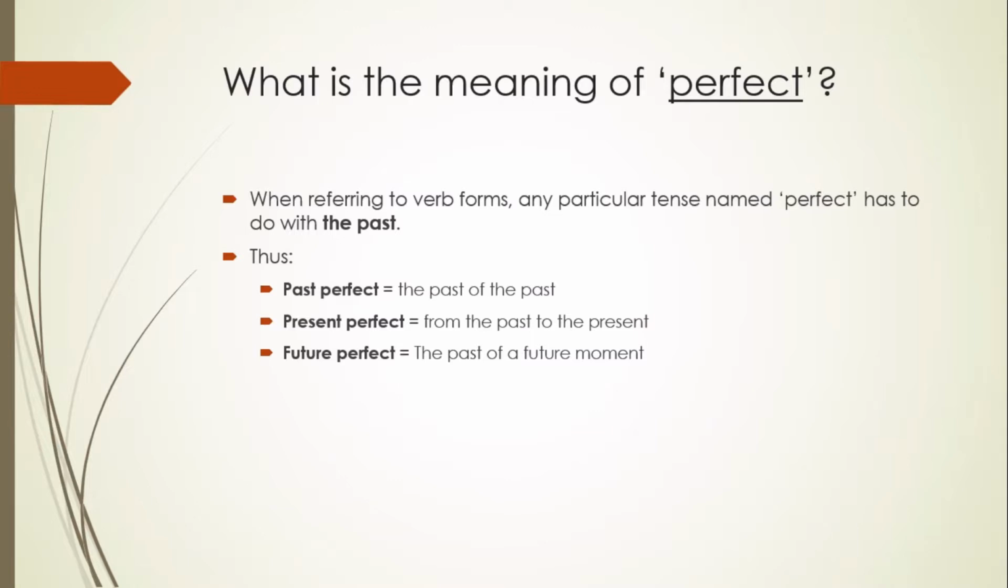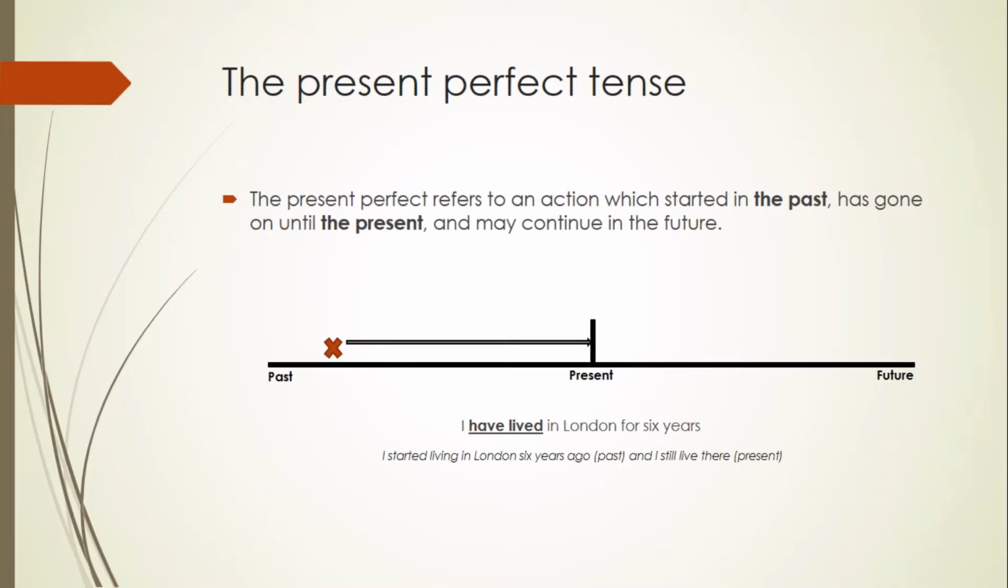And now we are going to have some examples, and we are even going to have some diagrams representing these different verb tenses. Here we have the present perfect tense. The present perfect, as I said before, refers to an action which started in the past, has gone on until the present, and may continue in the future. This is uncertain. This last part is not for sure. But let's take the example, for instance. I have lived in London for 6 years.